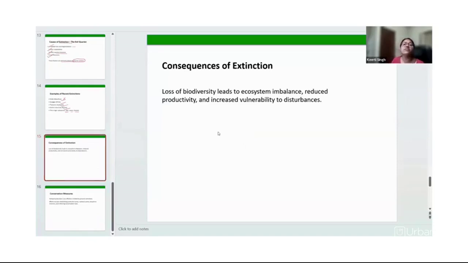So, what are the consequences of this extinction? These are causing the loss of biodiversity. These are creating imbalance. These are also reducing productivity. Of course, if there are fewer plants present in a particular area, the primary productivity will get reduced, right? And this will create a more vulnerable situation, more disturbance to the environment. Even humans will be affected by all this. Humans cannot escape from this.